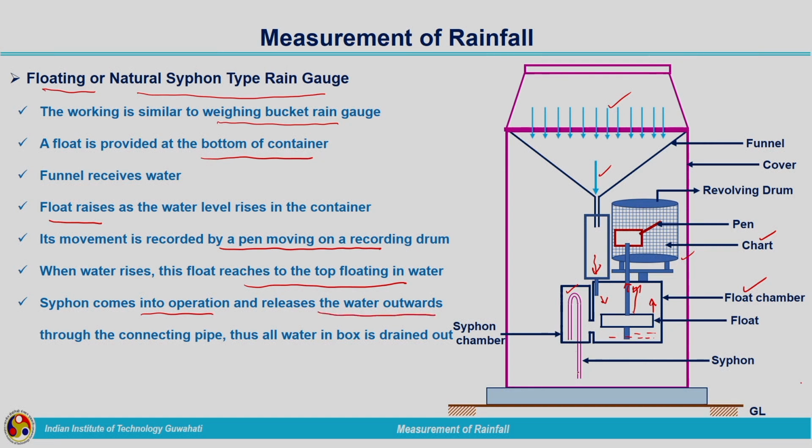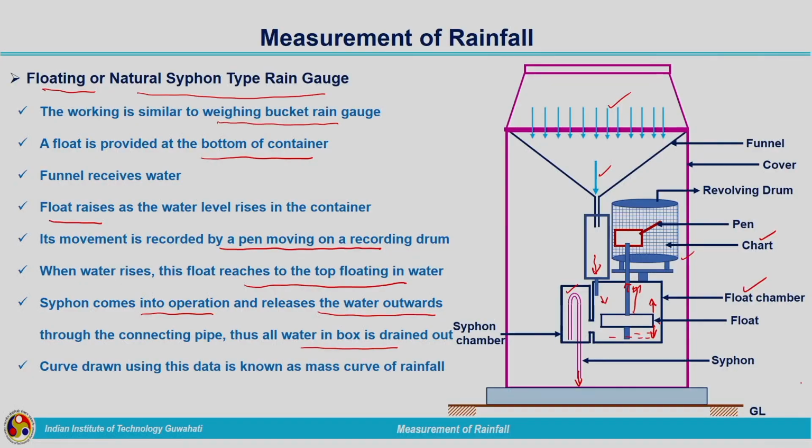Through this siphon, the water is sent outside through the connecting pipe. All the water is allowed to drain out from the float chamber and the siphon chamber. Then the float comes down, it lowers. And again, as the water increases, it rises, and the siphon action takes place for emptying the chamber.